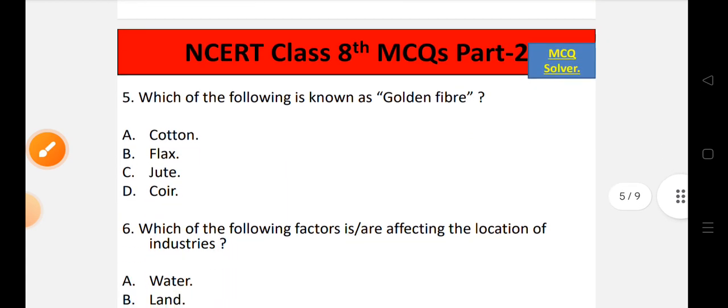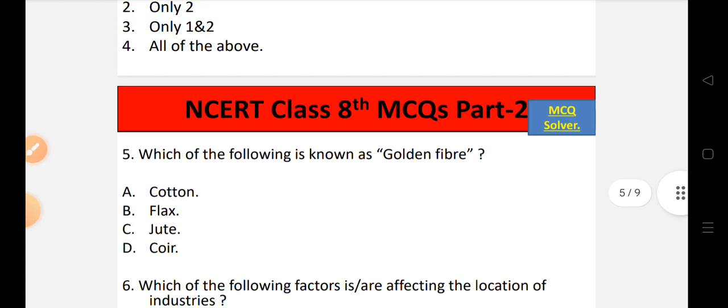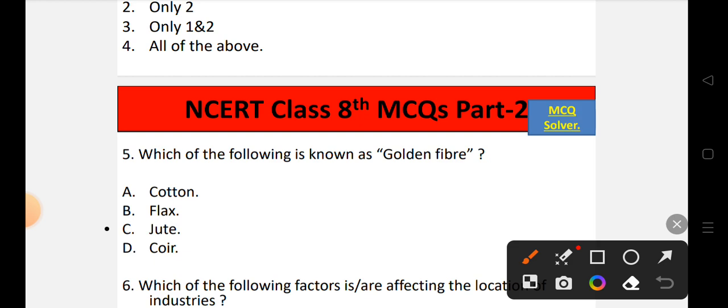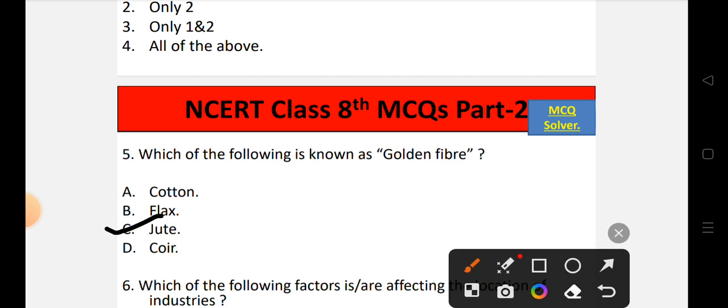Now let's move to question number 5. Which of the following is known as golden fiber? Options are option A cotton, option B flax, option C jute, option D coir. So the correct option will be option number C, that is jute. Jute is also known as golden fiber. So the correct option is option number C.